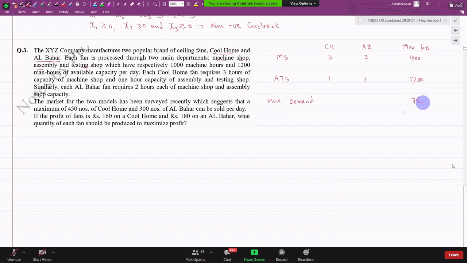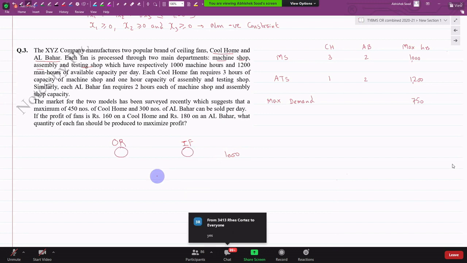Let me give you an example. Suppose for the upcoming exam, you want to study for OR and IF. You have 1,000 hours available to study. Can you utilize your time in OR and IF interchangeably? Some time in OR, some time in IF, full time in OR, nothing in IF, full time in IF, nothing in OR. You can do that, right?